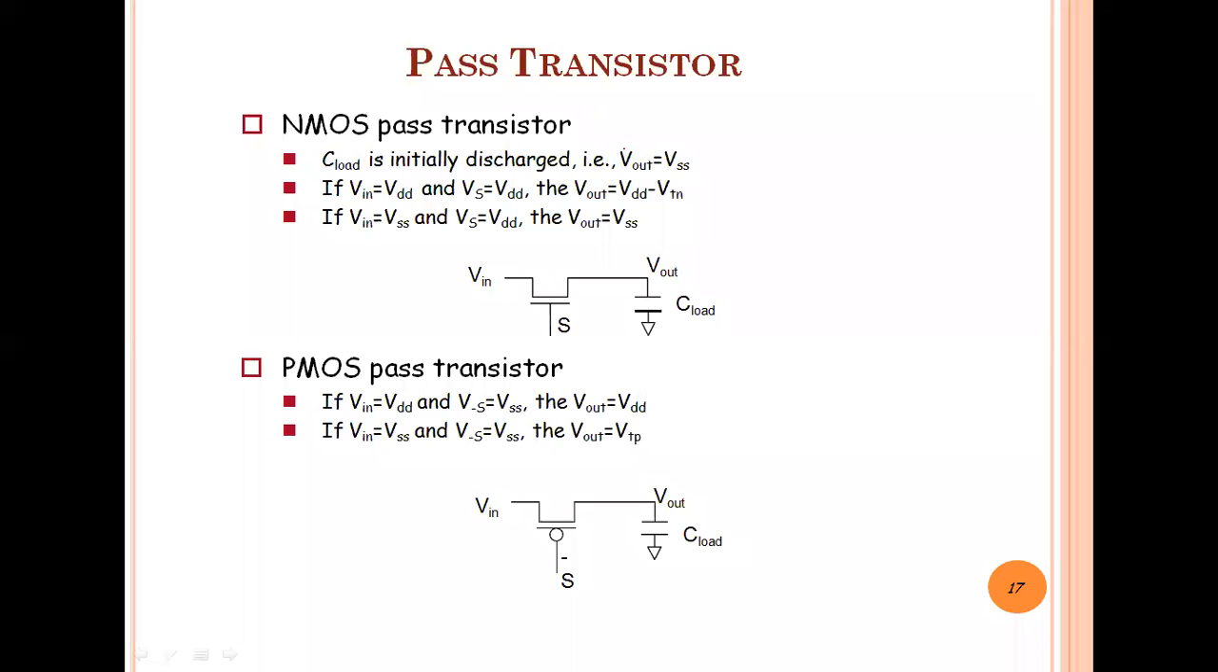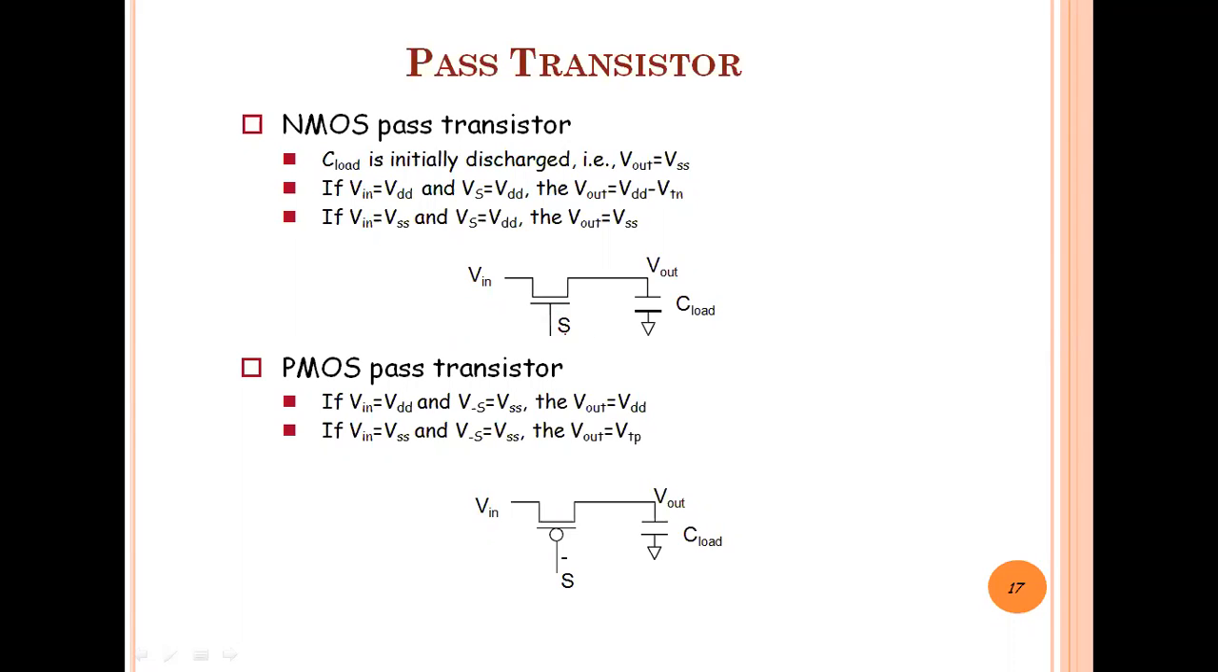Before that, we have to understand what a pass transistor is. Here you can use either the NMOS as a pass transistor or the PMOS as a pass transistor. It is called a pass transistor, and we will understand it with the working of the NMOS transistor. In the diagram I have shown, this is the NMOS transistor.